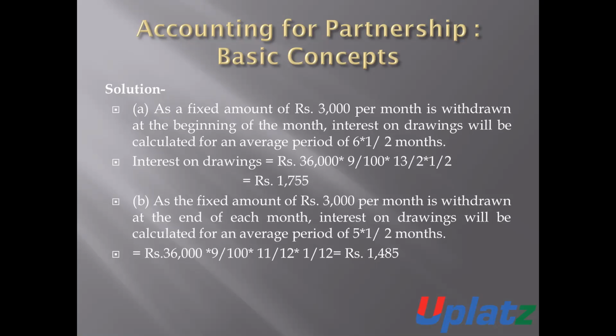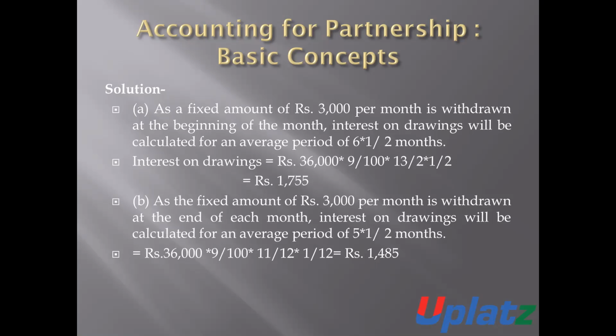Second point, when a fixed amount of 3,000 rupees is withdrawn by the partner every month at the end of the month, then as per the provision, the interest on drawings will be calculated on the average period of 5.5 months. Then the amount of interest will be 36,000, the total amount of drawings in the year, into 9% into 5.5 months. It will be 1,485 rupees.